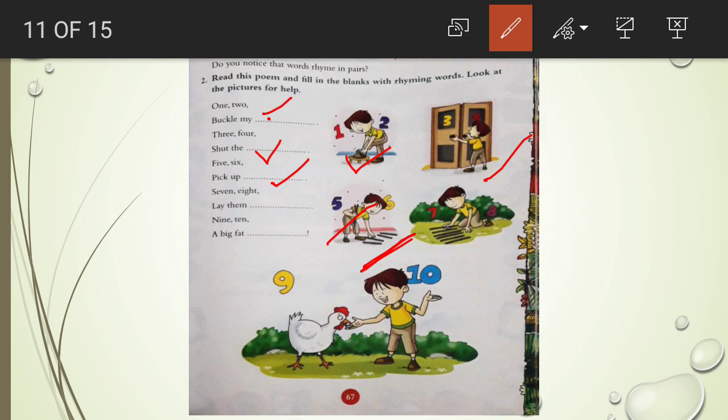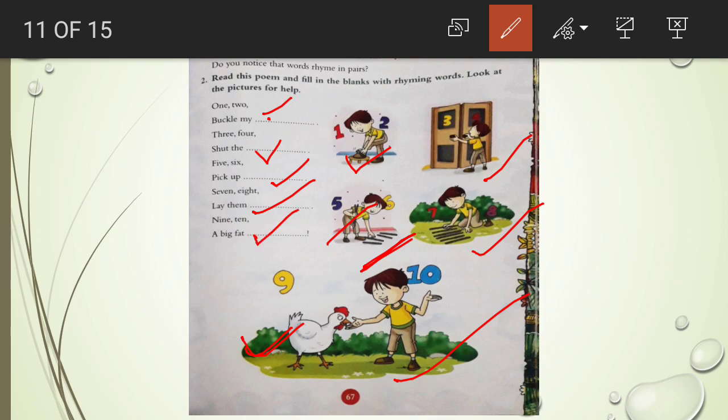7, 8. Where is 7 and 8? Here in this picture you can see 7 and 8. So 7, 8, lay them straight. Okay, lay them straight. Write here straight. S-T-R-A-I-G-H-T. Straight. Okay. 9, 10. A big fat hen. So write hen here.